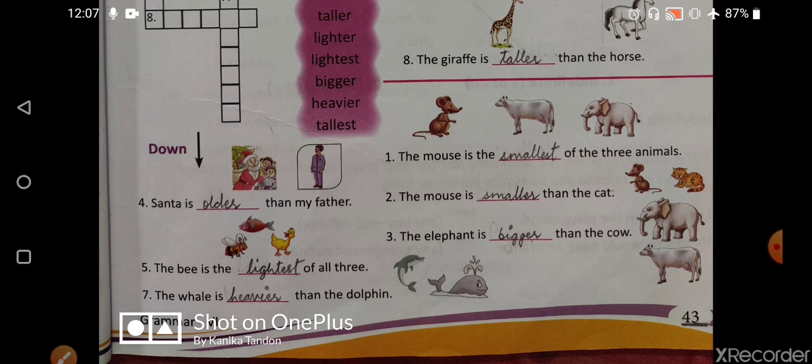The bee is the lightest of all the three. Here the bee is the lightest one, so here we can use lightest. The whale is heavier than the dolphin. Of course, the whale is the heaviest fish, right? So here we will use heavier.